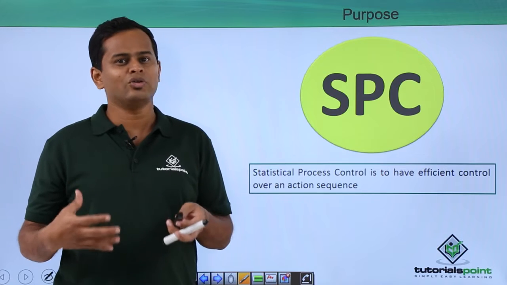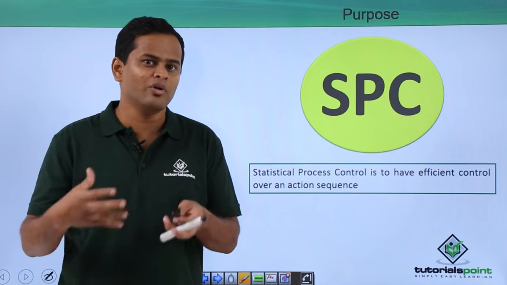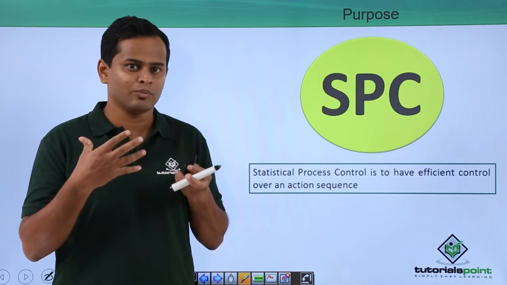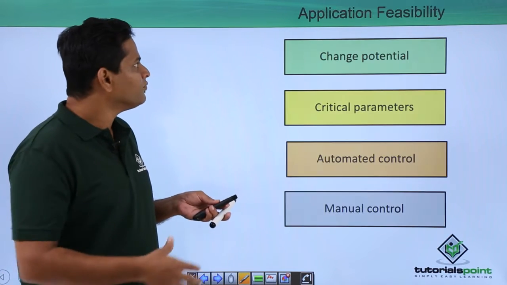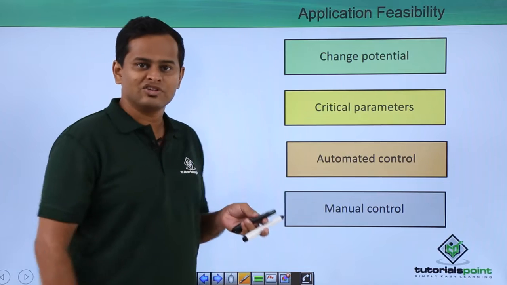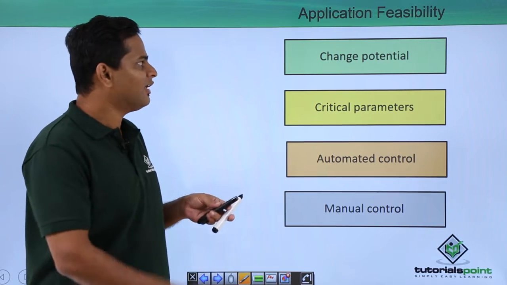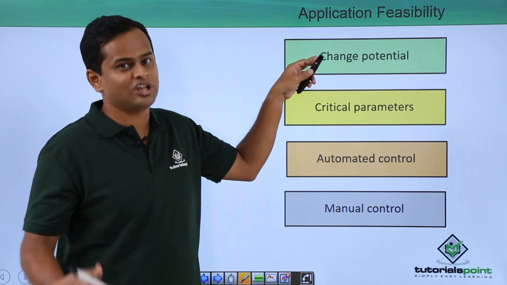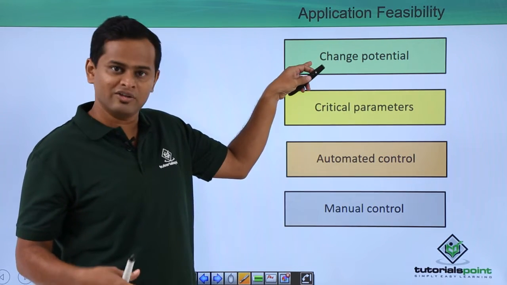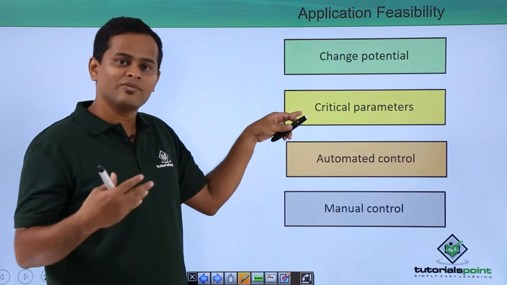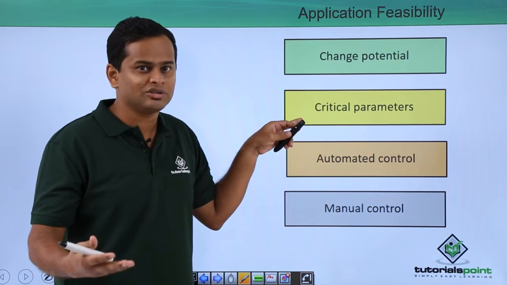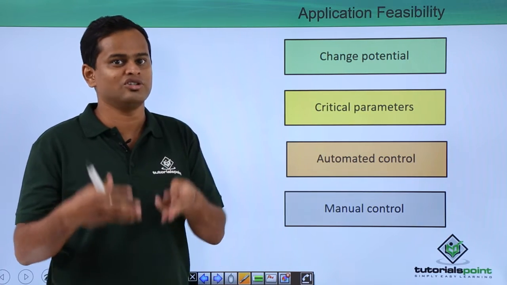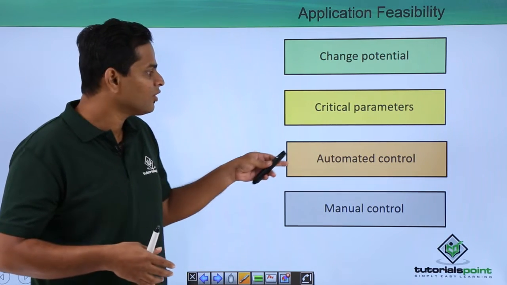So whenever we want to have an efficient control over our process, we need to use the statistical process control. Whereas various application feasibilities that are possible, like if this particular parameter is having a probability of changes, then we need to go ahead for SPC. If we are talking about the critical parameters, then it is highly recommended to use the statistical process control methodology during those kind of things.